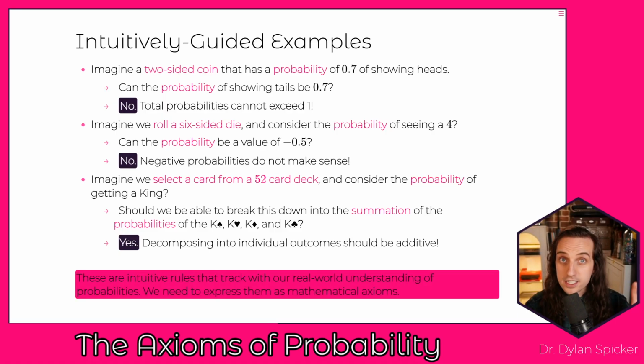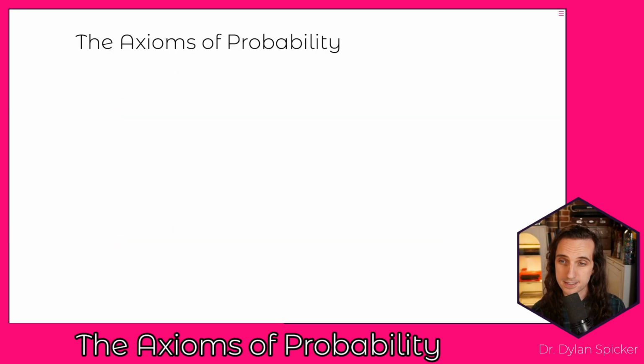And so these are intuitions that we probably have based on the ways that we know probabilities should work in the real world. And so what we need to do is take these intuitions and form them into mathematical rules, and those are going to form the foundation of what we actually think of as being valid probabilities. So we're starting from our intuition. We're saying probability should represent something that we have this clear idea of, and in order for that to be the case, we need these different rules, and we refer to those rules as the axioms. So what are the axioms of probability?